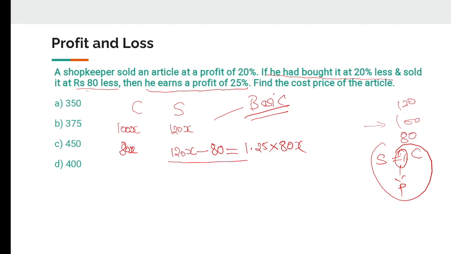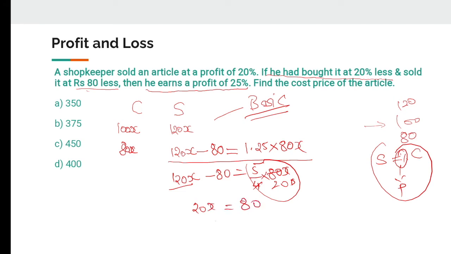So this is my simple equation. From this equation I'm going to find the value of x. If I make it fractional, it would be 5 by 4. Very simple. 80x plus 20 will become 100x. This is 120. So 120x minus 100x is 20x, which is equal to 80.